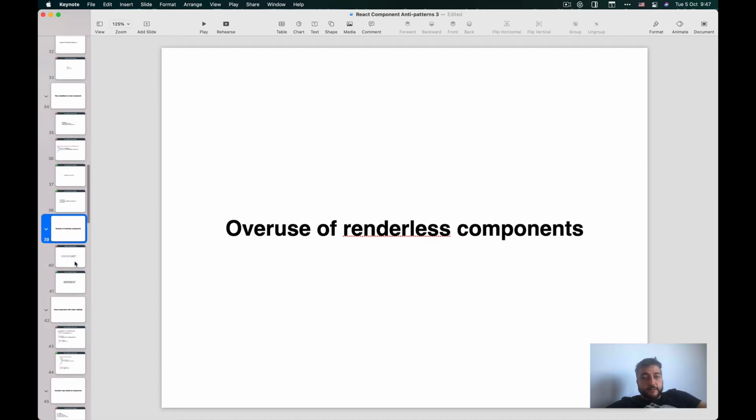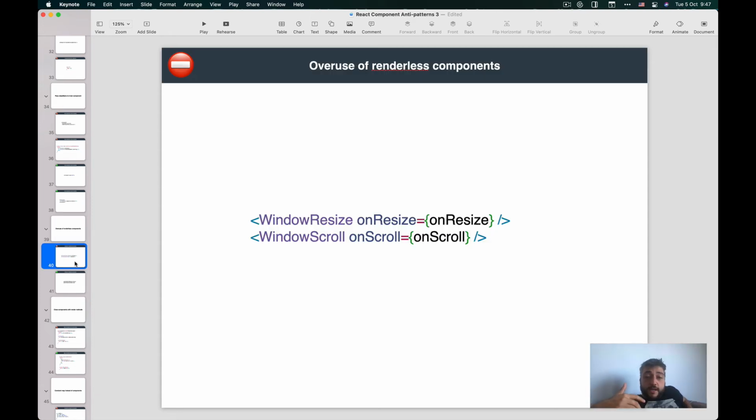Another anti-pattern is the abuse of renderless components. So what are renderless components first? This was a very popular pattern like 4 or 5 years ago, where we made components that don't render anything, but for example, they attach to DOM events, like this window resize. So we say window on resize, call this function, or window on scroll, call this function. And this was very useful because it was very easy just to sprinkle this across our components,